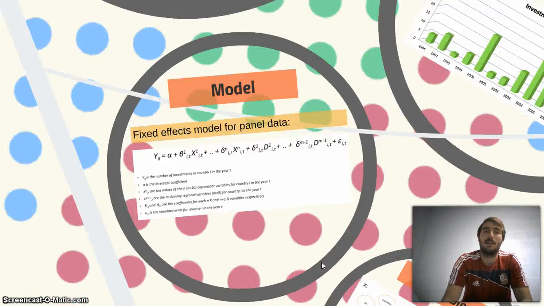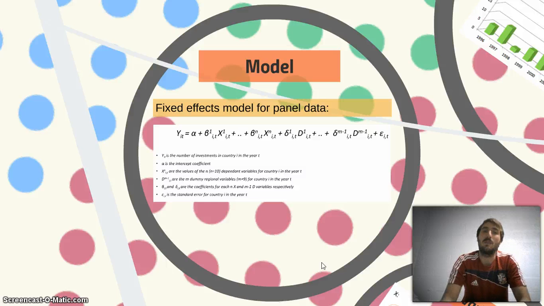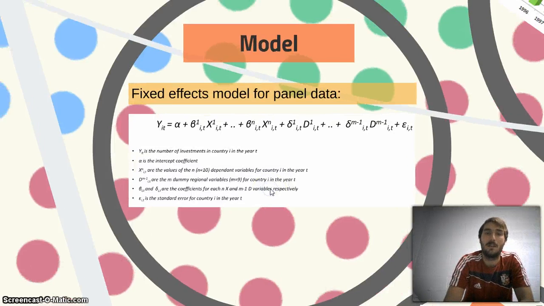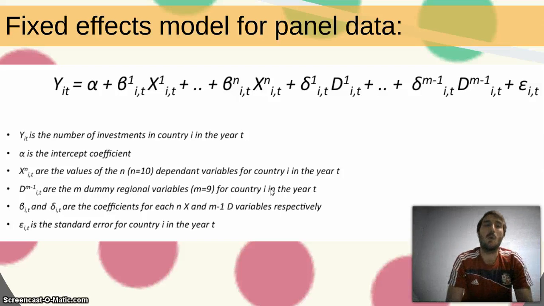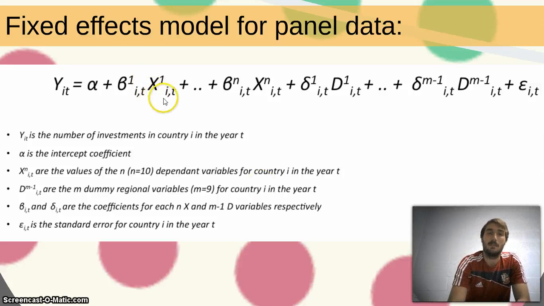So let's go deeply into our model. We created a fixed effects model for panel data. As we can see here in the formula, our dependent variable Y_it is the number of investments in country i in the year t. Then we have 10 independent variables. Every independent variable that we will analyze later is the value of that variable in the year t for the country i. In addition to them, we created 9 dummy regional variables. I will explain in a few minutes what these 9 regional variables are.